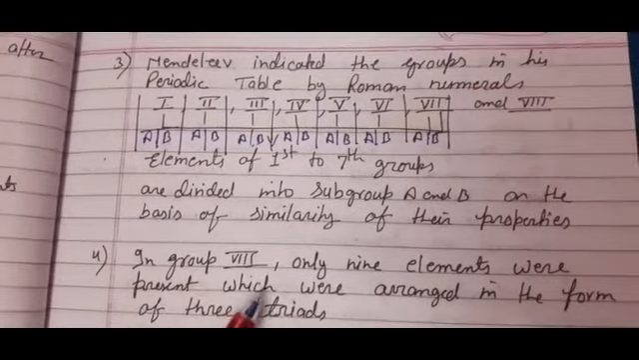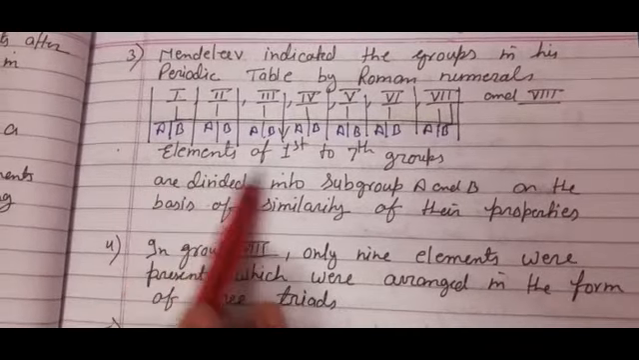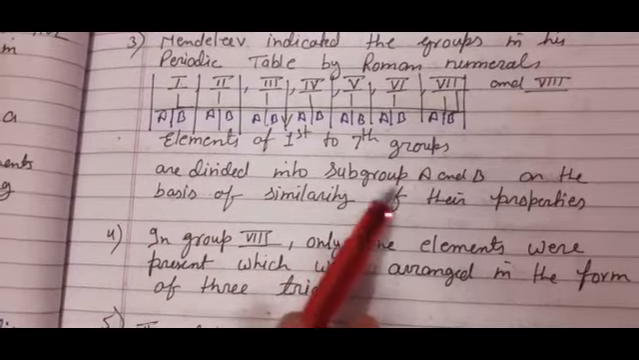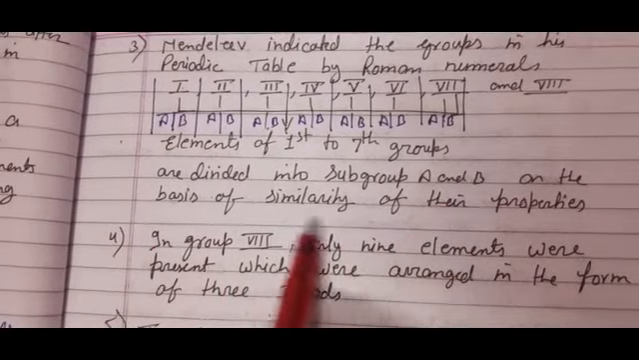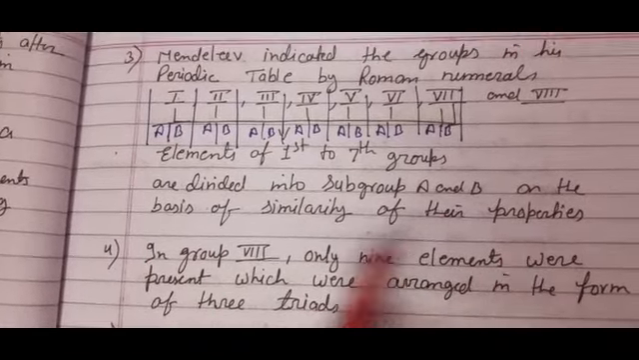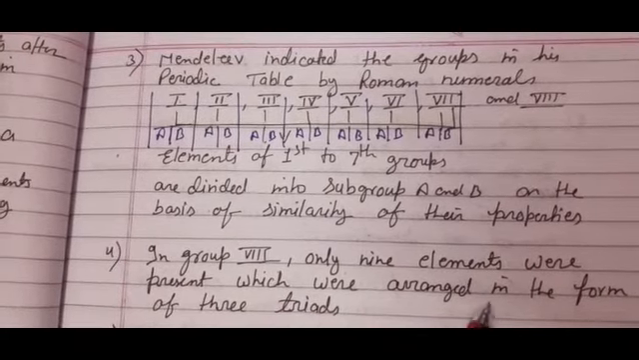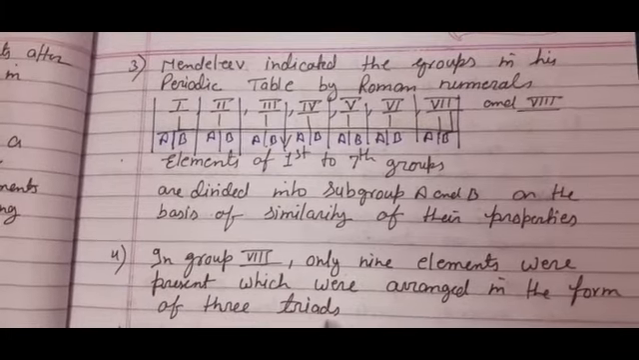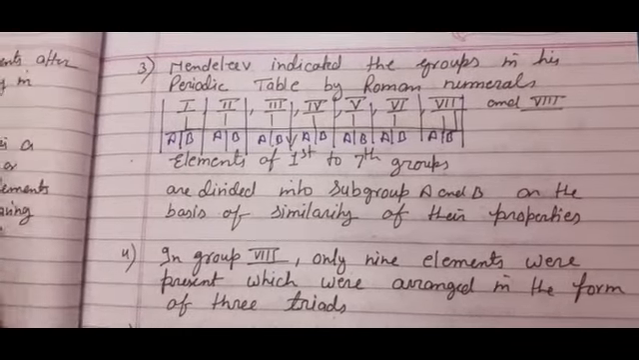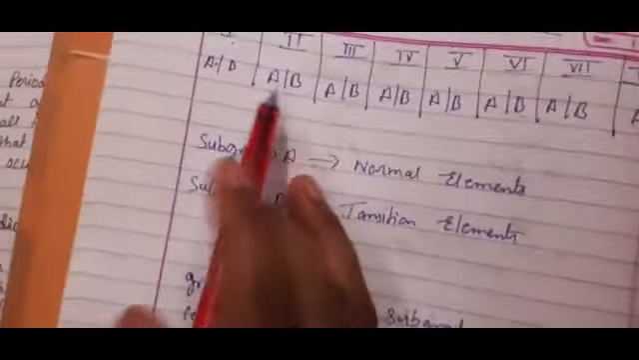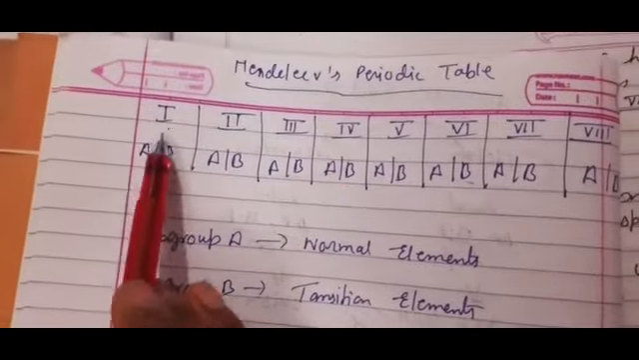We are going to discuss that. Elements of first and seventh groups are divided into subgroups A and B on the basis of similarity of their properties. Okay, in group 8 only 9 elements were present which were arranged in the form of 3 triads. See, here I have tried to explain this Mendeleev's periodic table.